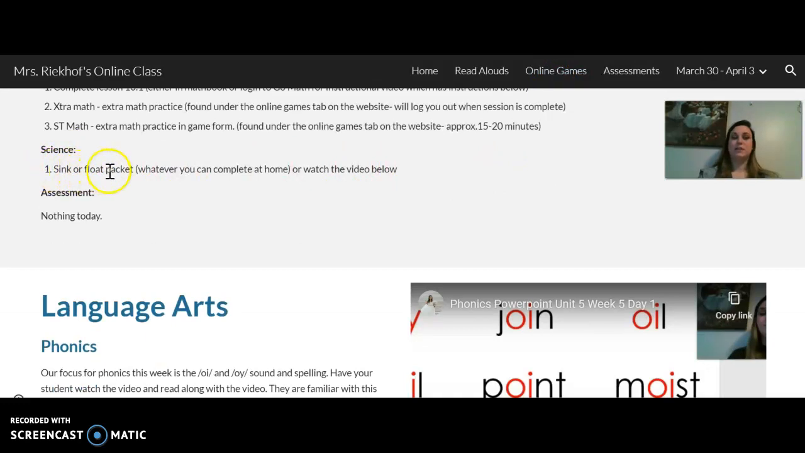Then the next one is science. For today, we are doing sink and float. There is a packet that goes along with it, but for right now, there's just a video below since you don't have that packet yet.